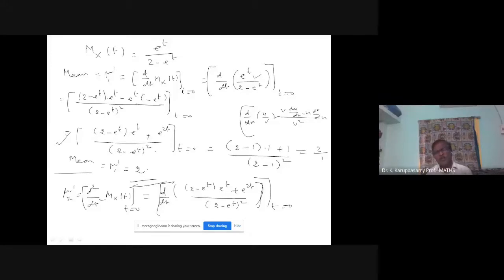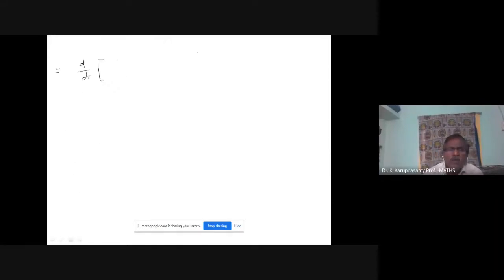Once again, apply the u by v formula. First, denominator square, that is v square. That is, into e power t minus e power 2t... 2 into e power t minus e power 2t plus e power 2t, divided by (2 minus e power t) whole square.